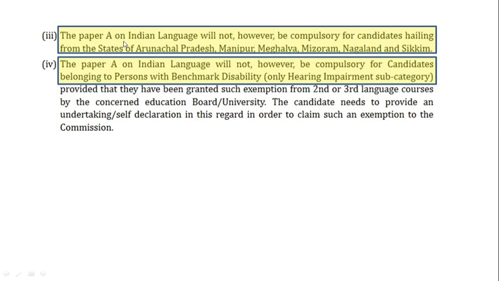However, paper A on Indian language is not compulsory for the candidates who are from Arunachal Pradesh, Manipur, Meghalaya, Mizoram, Nagaland or Sikkim. It is also not compulsory for the students who have a benchmark disability.